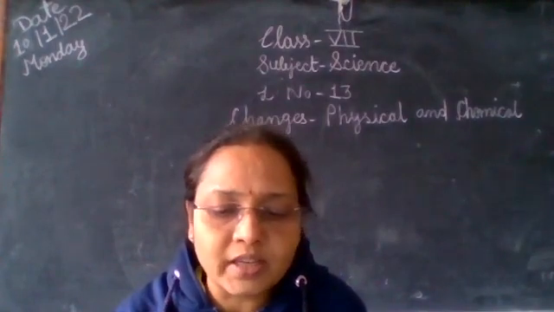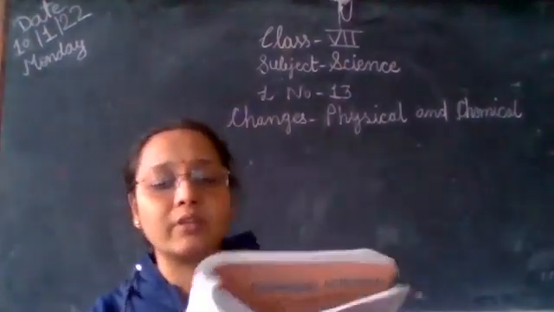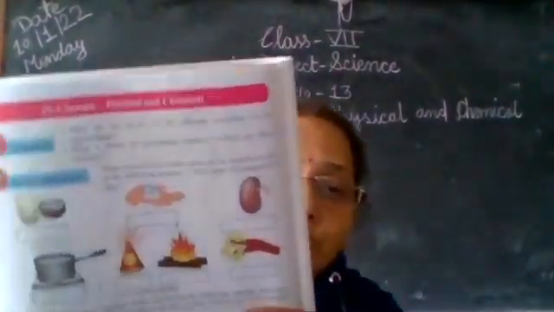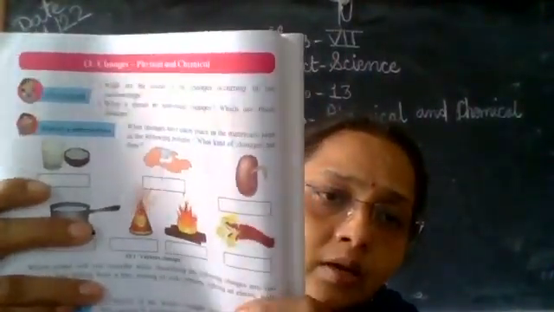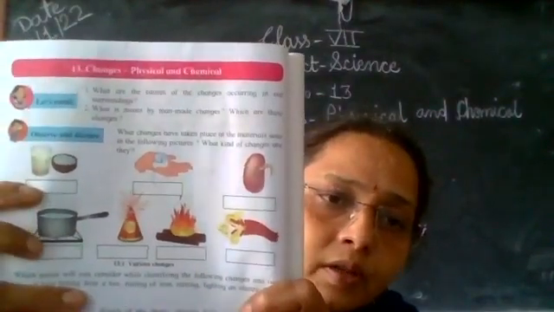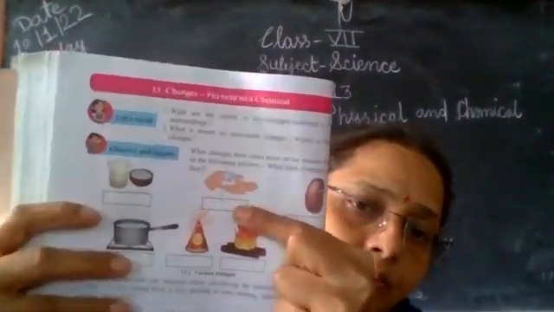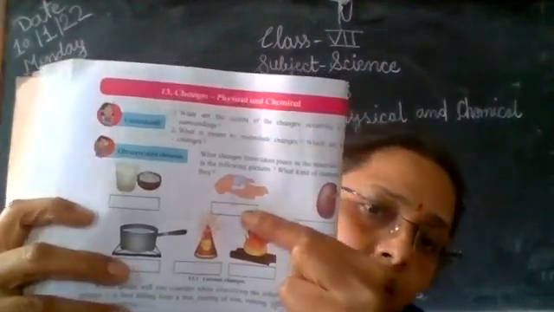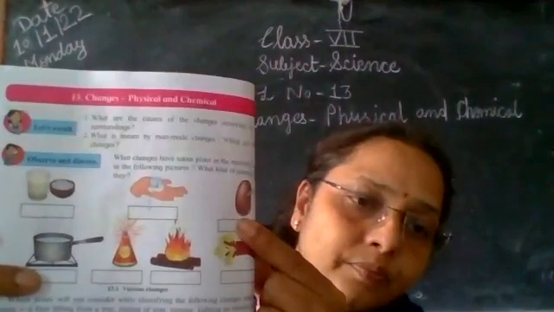What changes take place in the materials seen? Here are pictures given in your textbook. The first picture is a glass of milk. Milk is converted into curd. Then second is melting of ice. Then third is germination of a seed.